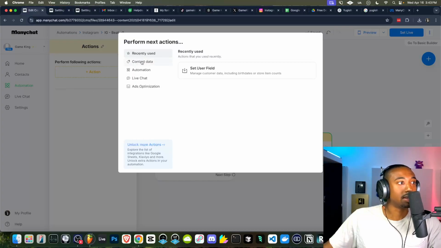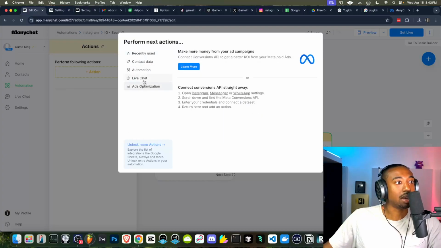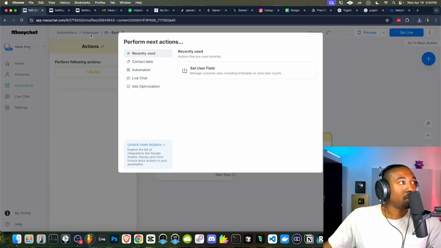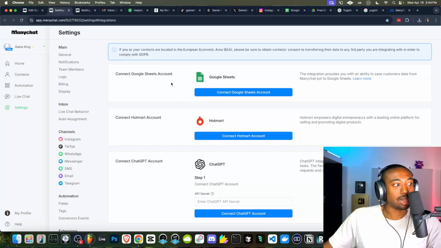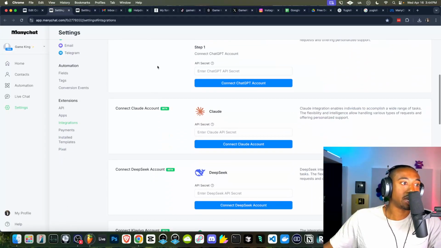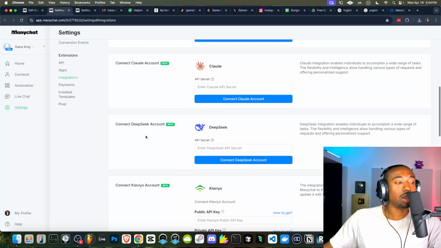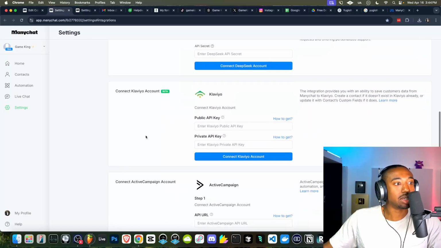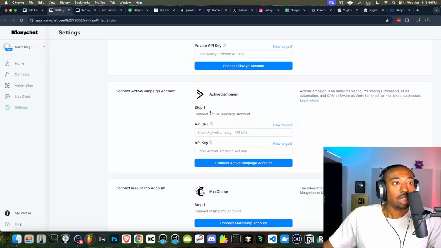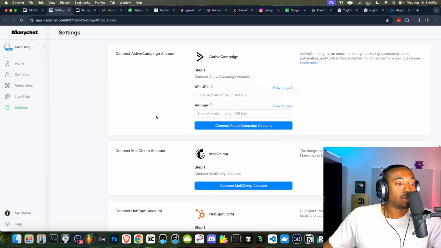So again, you're not going to see anything about Gmail if you click any of these tabs, or Google Sheets, I should say. So you're going to have to click where it says unlock more actions. Now from here, it'll send you to the settings page where we connect other accounts. You can, in short, connect APIs from ChatGPT, Claude, DeepSeek for more automated messaging. Klaviyo, if you guys use that email autoresponder. ActiveCampaign, if you use that email service provider.